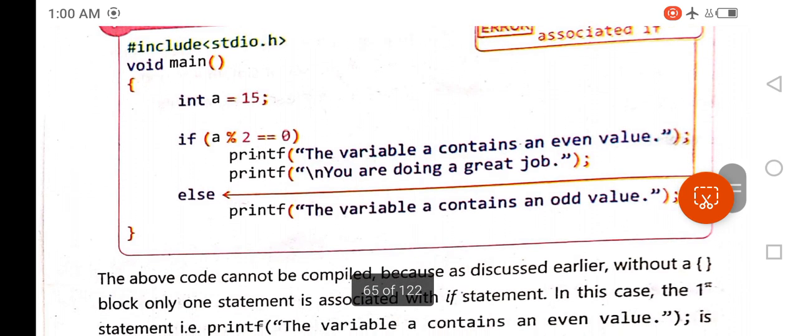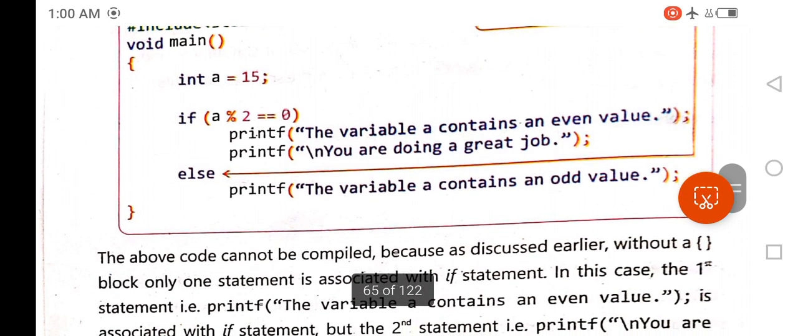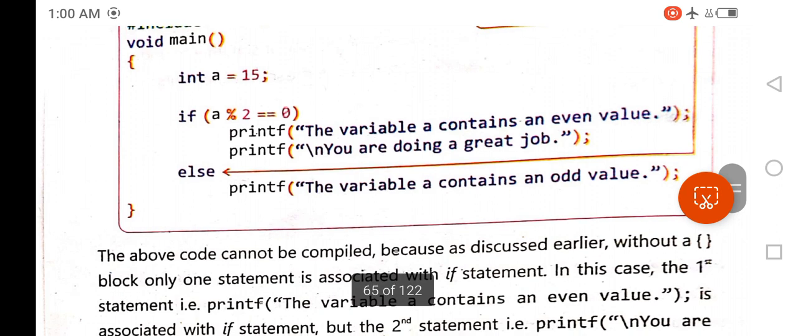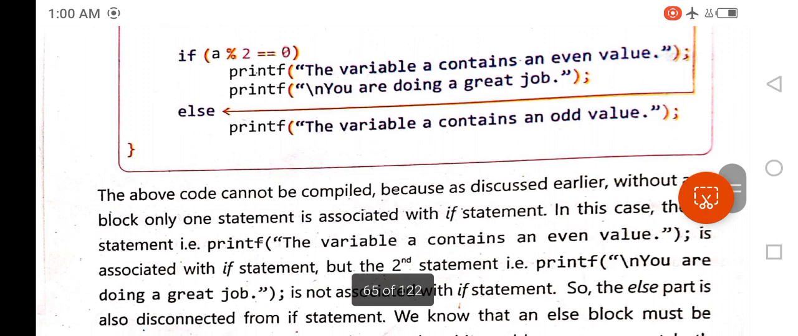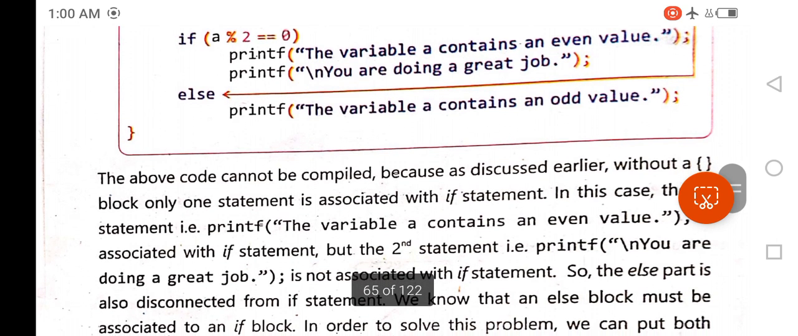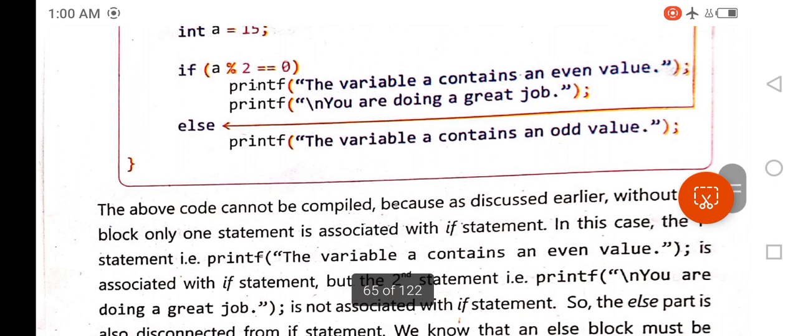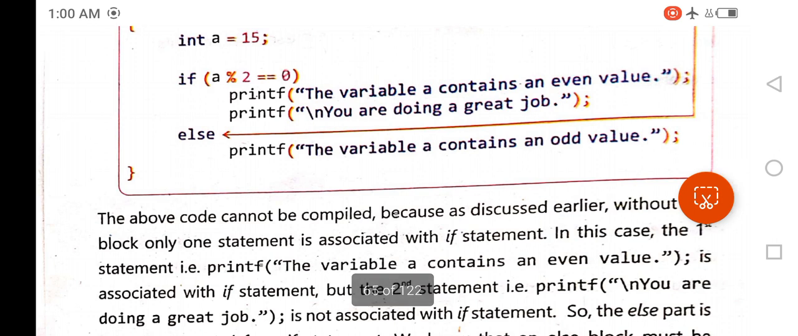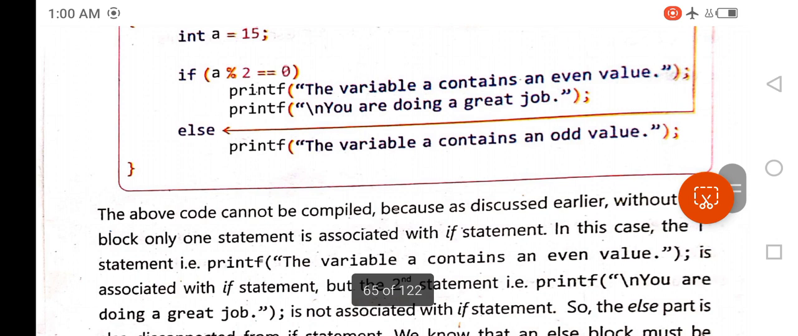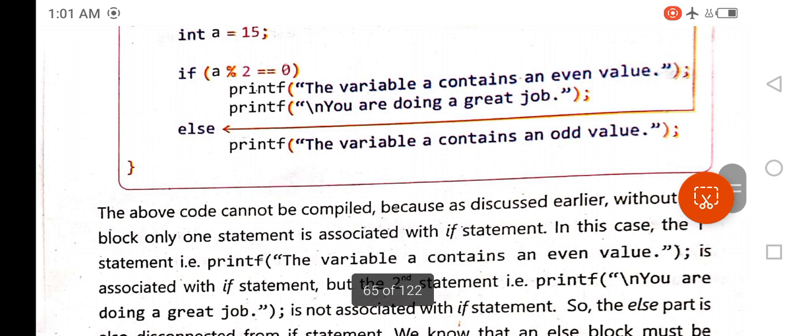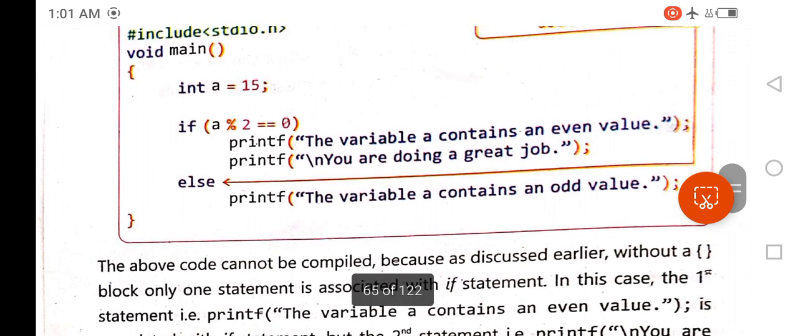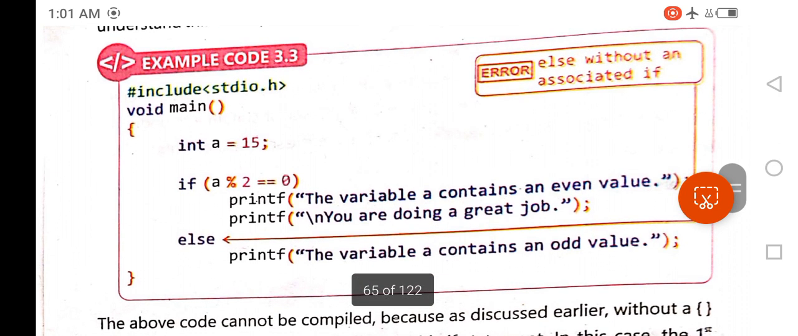Here in this example, inside the main function, a variable a of data type int is assigned a value of 15. After that, a condition is written: if a mod 2 double equals 0. After that, two printf statements are used, and then the else keyword is used, and after the else keyword another printf statement is used. So here you can see as two statements are used, they must be enclosed inside curly braces, as it is not done here. So what will happen, as you can see from this arrow, is that an error will be generated.